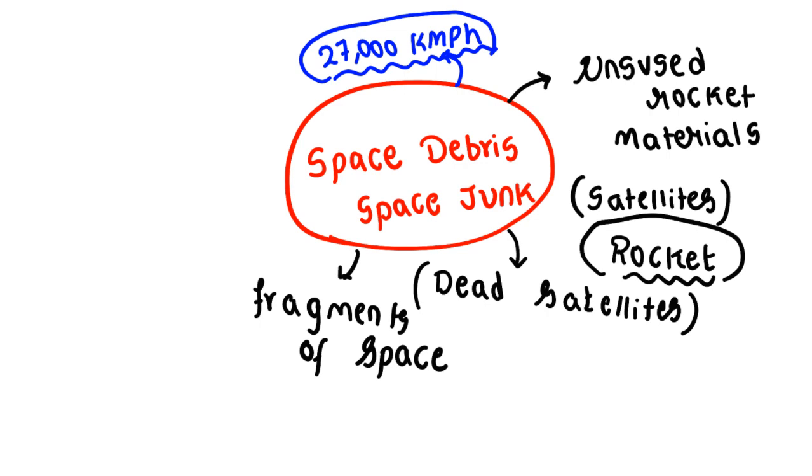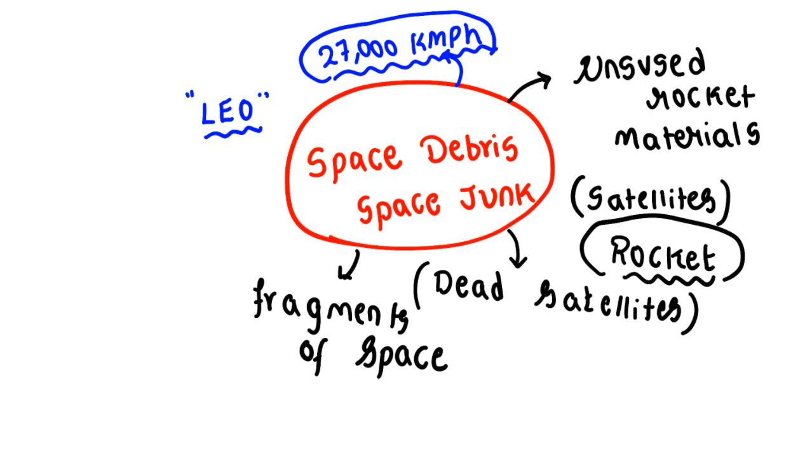Clear? Actually they are in low earth orbit. Sir, what is low earth orbit? All the orbits' importance will be dealt with in another video, so stay tuned, we are going to release that also. So why are we giving so much importance to space debris right now? Clear? Space debris poses a global threat.